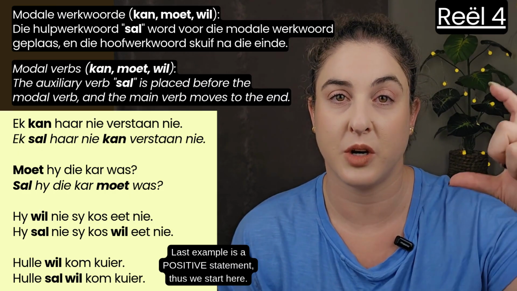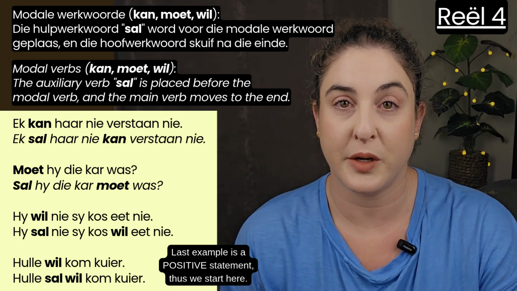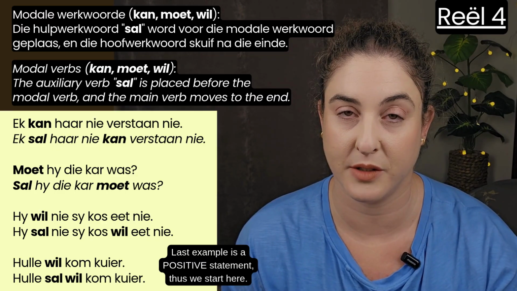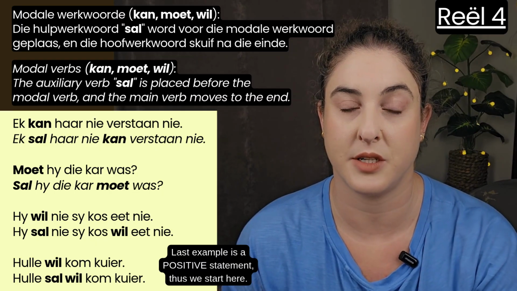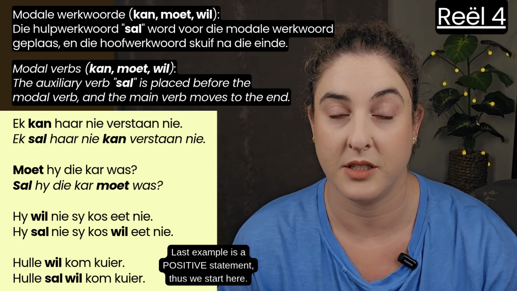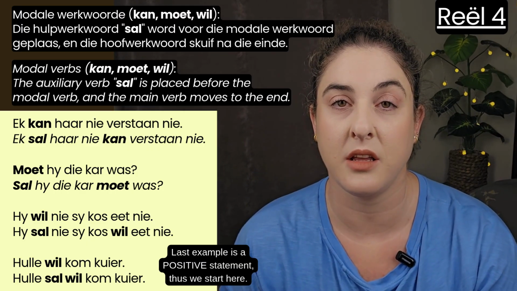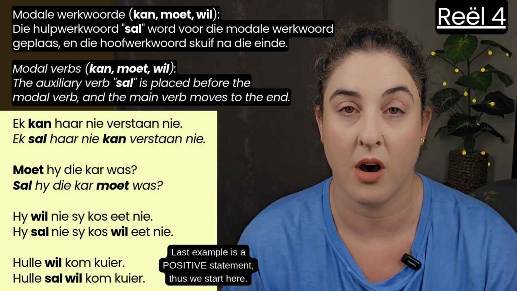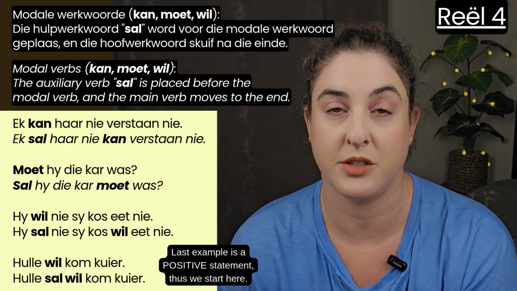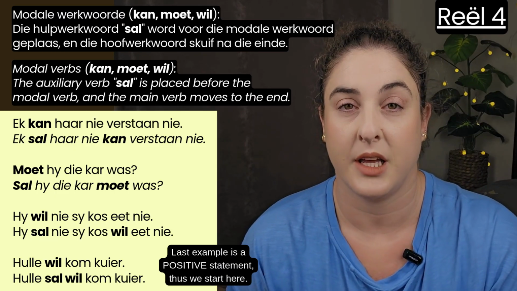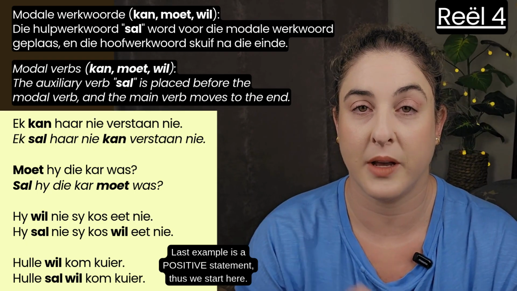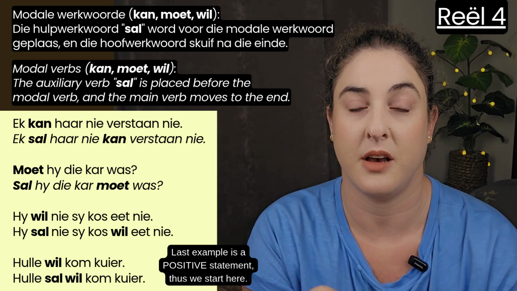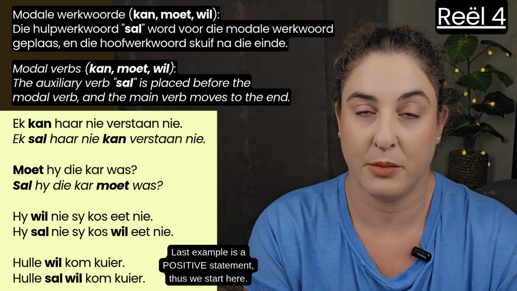Then we go to the top of those sentence examples, and we look at the first one, which has a double negative. Ek kan, which is the modal verb, ek kan haar nie verstaan nie. And that means I can't understand her. And then it becomes ek sal haar nie kan verstaan nie. Now, you can see there that when it comes to the double negative, sal is not directly before the modal verb anymore.